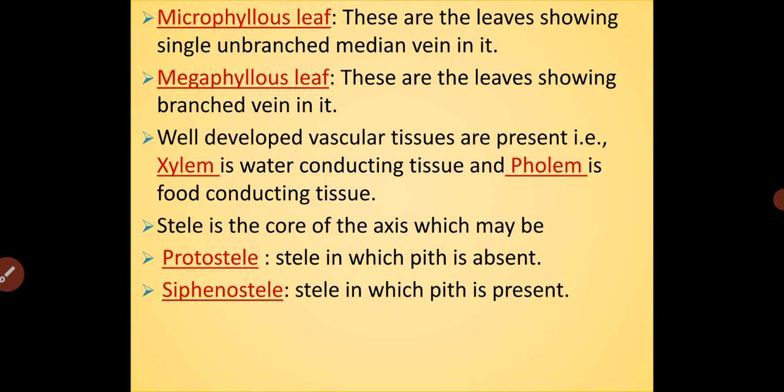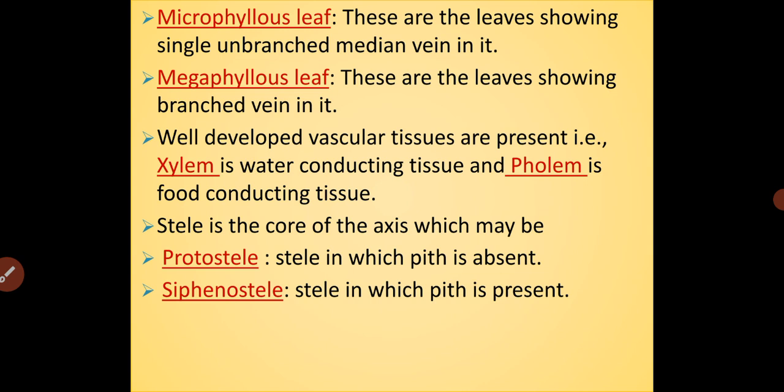Stele is present and it is the central core axis of the vascular tissue, and this stele may exist in two types. That is, pteridophytes exhibit either the protostelic condition or the siphonostelic condition.